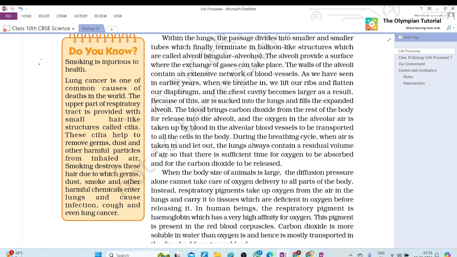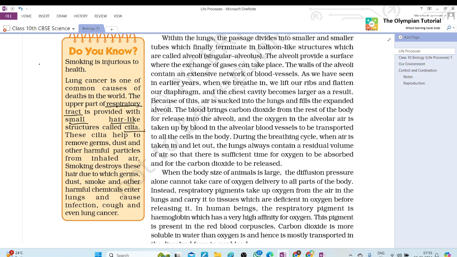Where exactly are the cilia present, ma'am? In all parts of the trachea? Cilia are small hair-like structures in the respiratory tract. They are present in the trachea as well as the pharynx. In the respiratory tract, it is provided with small hair-like structures called cilia, and the main function of cilia is to remove germs, dust, and other harmful particles from inhaled air.